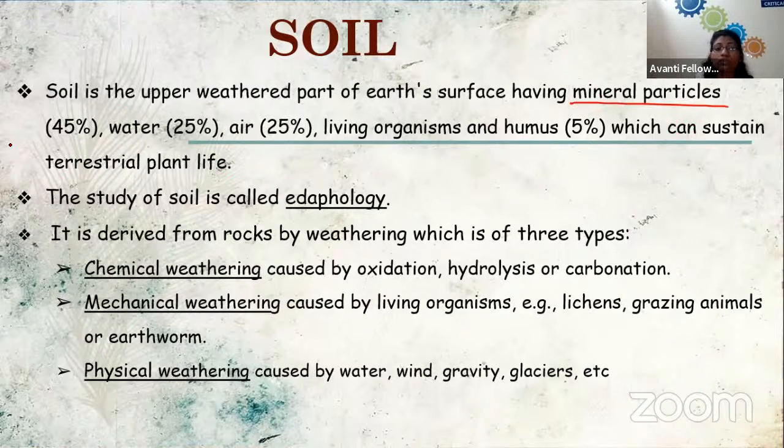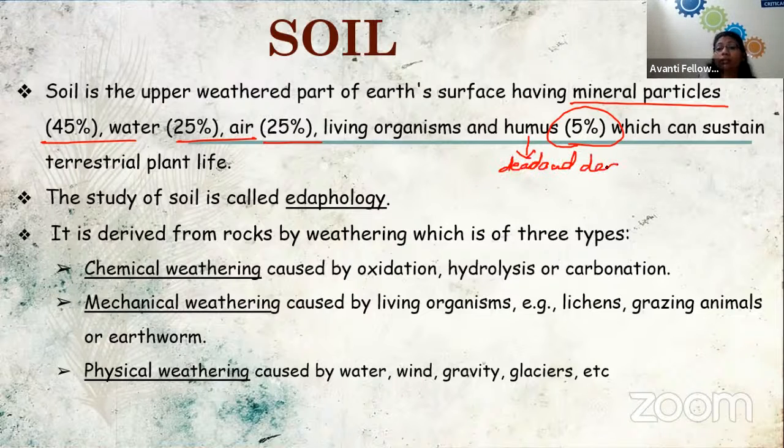So the composition is 45% mineral, 25% water, 25% air, and 5% living organisms and humus. Humus is the dead and decaying organic matter.